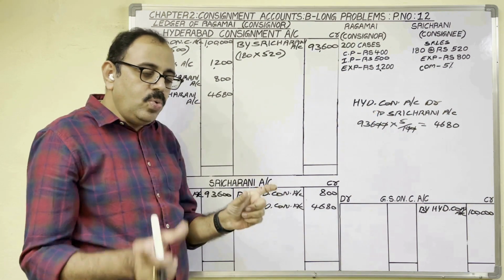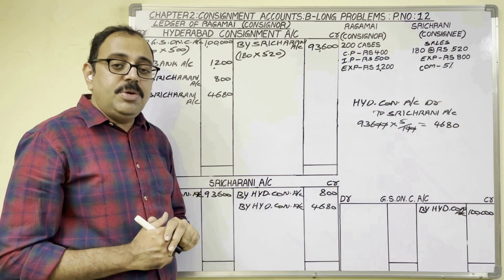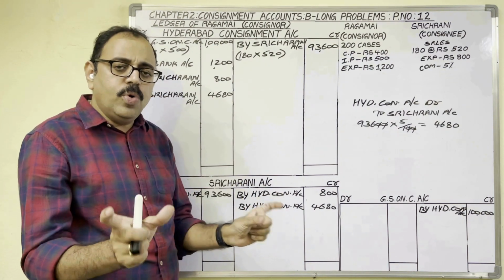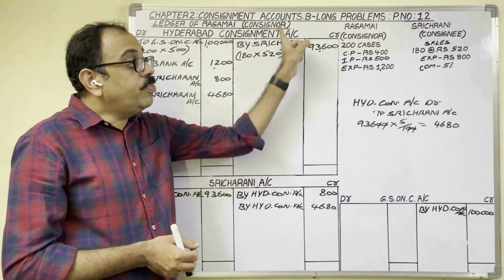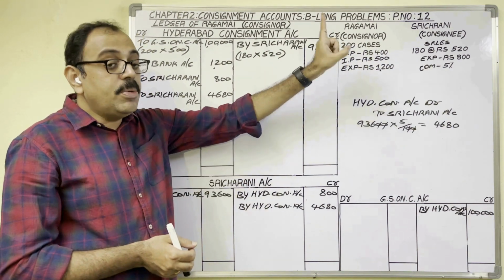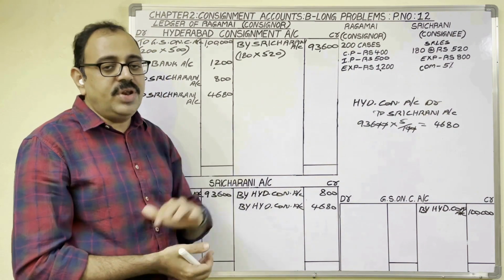Because in these two cases, both are expenses to us. For consignment business, consignee's expenses and consignee's commission, both are expenses. And these two amounts, consignor should pay to consignee. So for these two amounts, consignee is becoming a creditor. Therefore, for these two transactions, same entry comes.